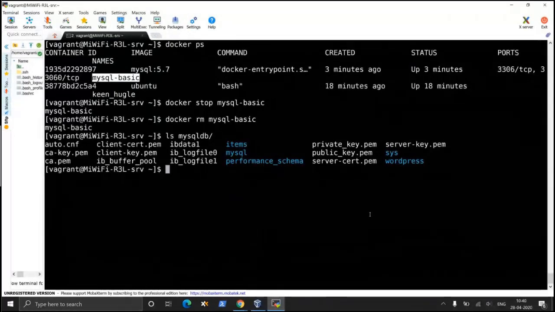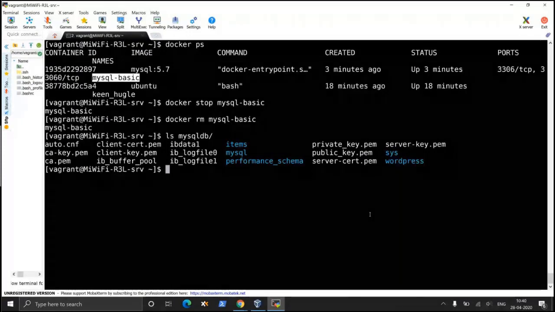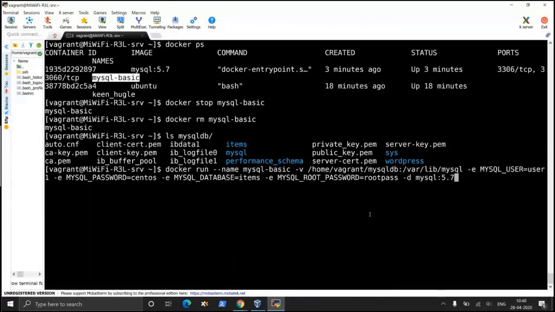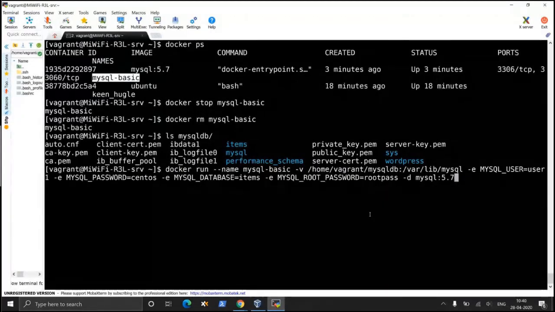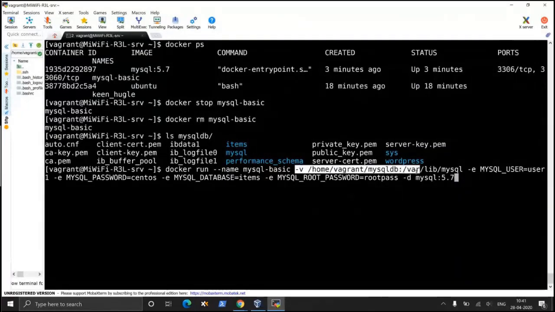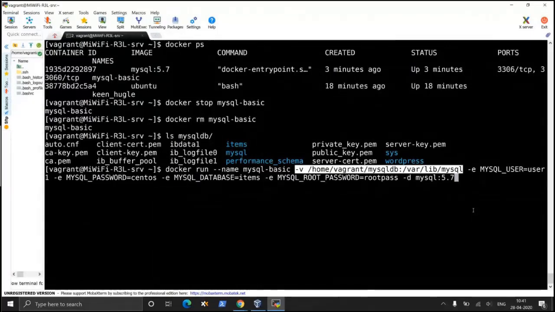So in a way, even though you have destroyed the container, you are in a position to use this database again. How? You just attach this folder again to a new container. If I attach the same folder again to a newly created container, what will happen?